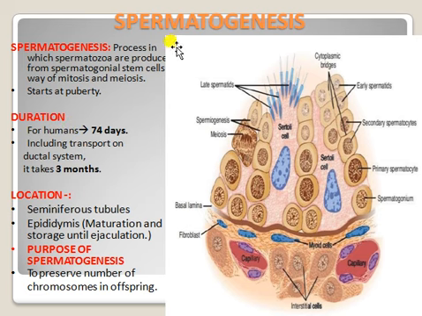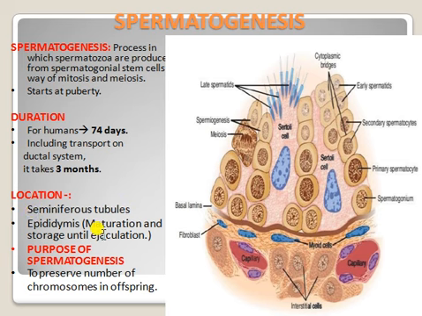Spermatogenesis takes 74 days to produce sperm, and including transport through the ductal system it takes about 3 months. Okay, so overall 3 months. Location: spermatogenesis takes place in the seminiferous tubules.